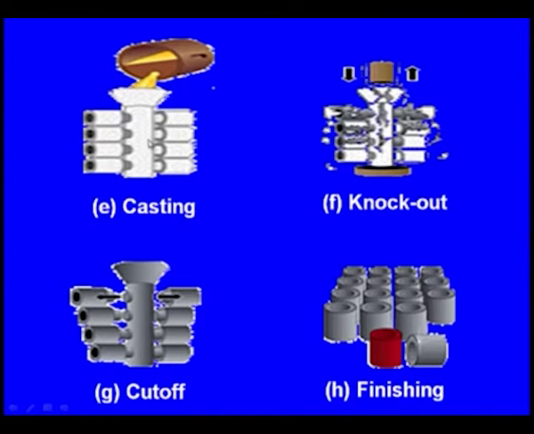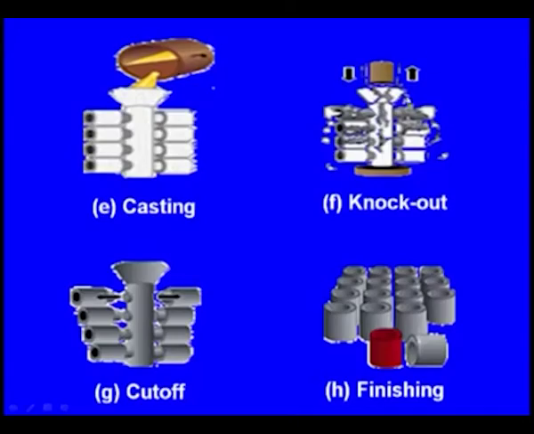Initially it goes into this central tree, that is the sprue. Then it goes horizontally and fills all the cavities. And after some time the molten metal solidifies. After solidification we break this shell, the ceramic shell. This operation is known as knockout.